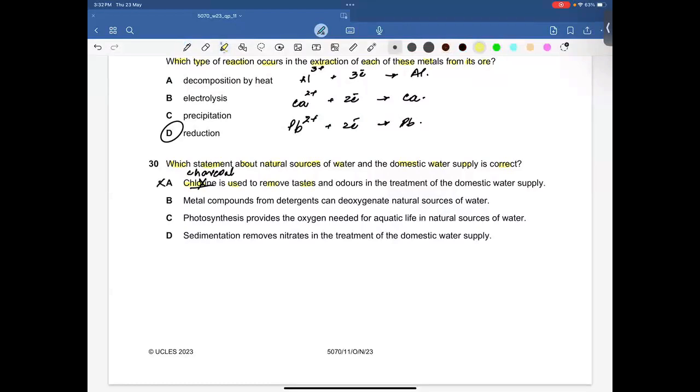Option A is incorrect. B. Metal compounds from detergents can deoxygenate natural sources of supply. That's not even possible, because metal carbonates, let's suppose we have metal carbonate, which has a formula of MCO3. Now, in this MCO3, metal has an oxidation state of 2 plus. It exists in its highest oxidation state already. That means it cannot further oxidize.